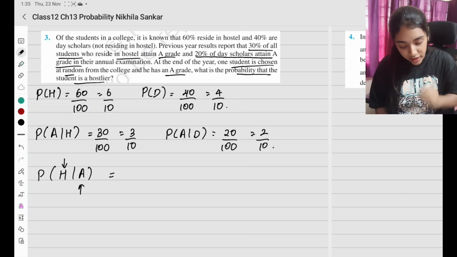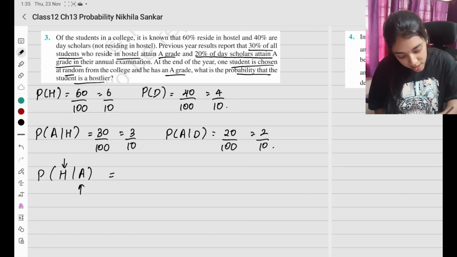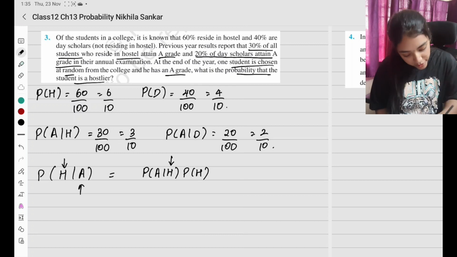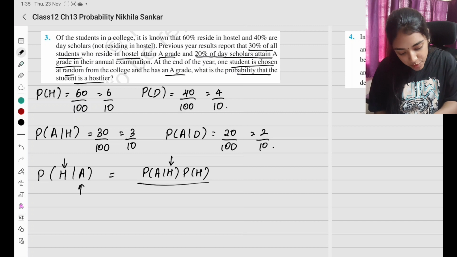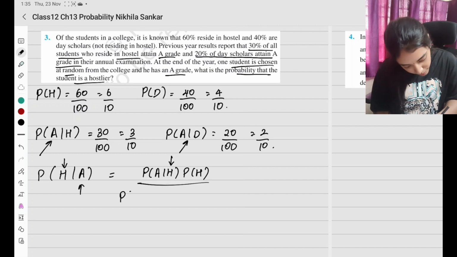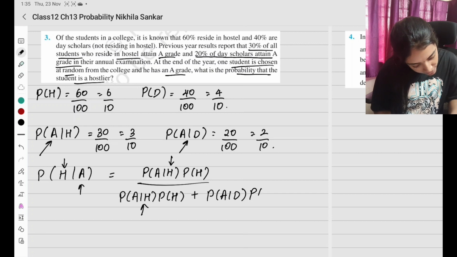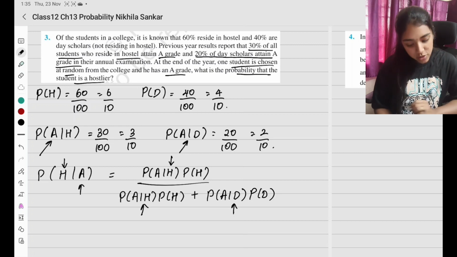Probability of H given A. In the formula, we flip it: probability of A given H times probability of H, divided by all possible options: A grade from hostel, A grade from day scholar. So probability of A given H times probability of hostel, plus probability of A given day scholar times probability of day scholar.